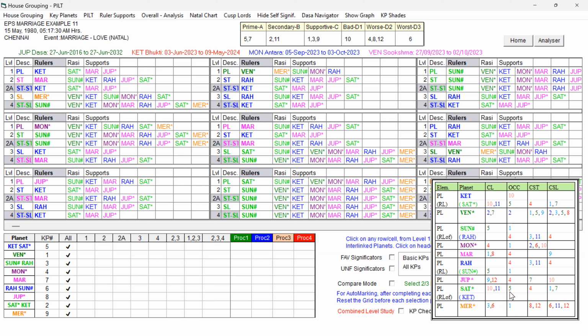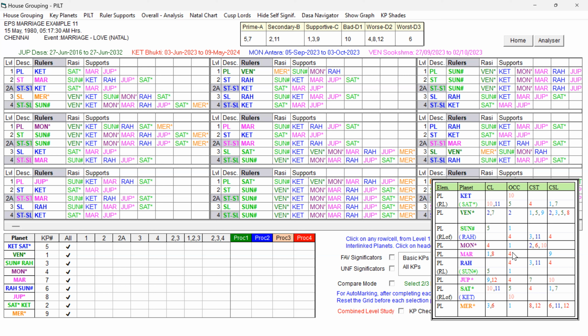But 11th lord occupying 5th house and 1 and 7 cuspal sublord, it is very good. So Saturn is given light green. Venus is given dark green because all are favorable. But you can see both are free planets, so their role is limited. Saturn represents Ketu. Ketu occupies the 10th house, but Ketu can give the favorable signification of Saturn.